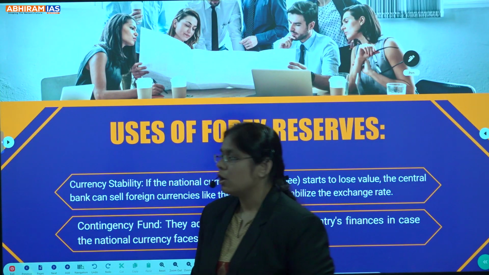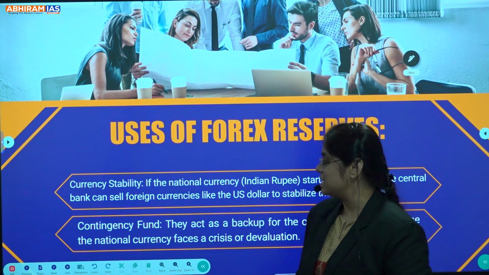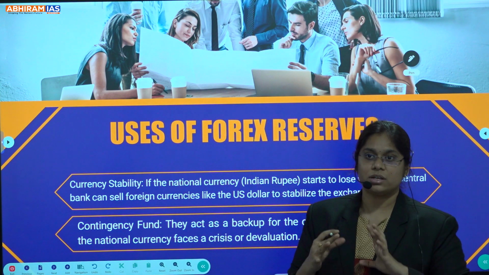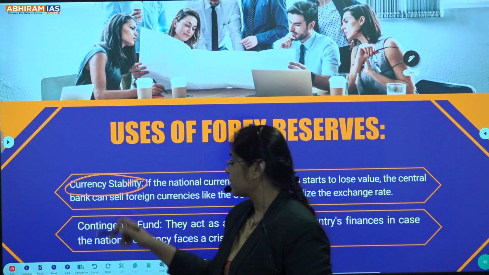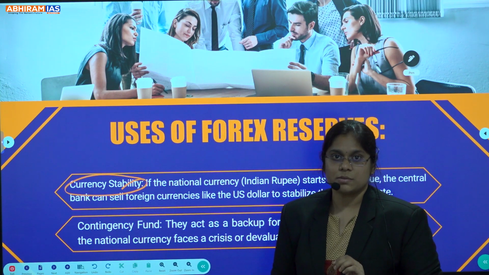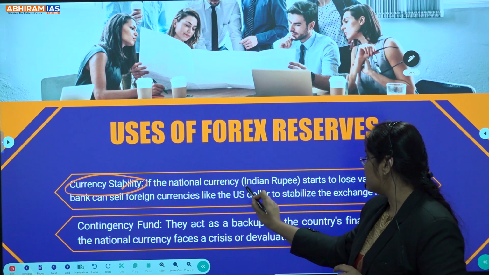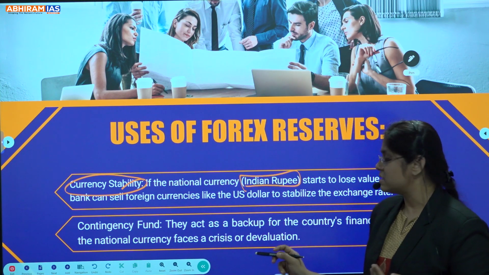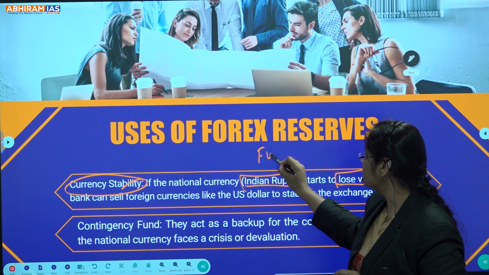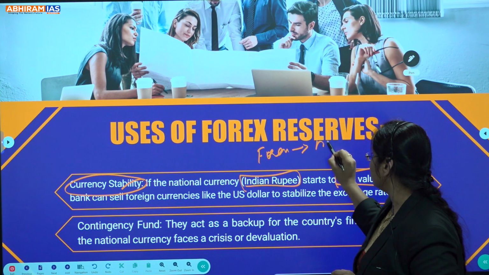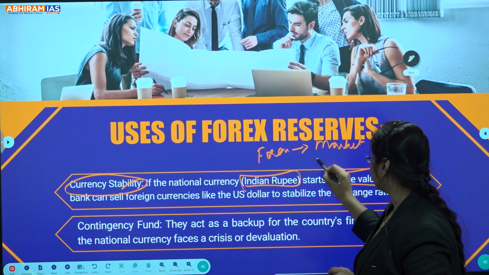Now, what is the significance of this? Basically, we have two major significances apart from others. One is the currency stability. If the national currency, that is the Indian rupee, starts to lose value, we have our foreign reserves. Now this will be released into the market, such that what happens?